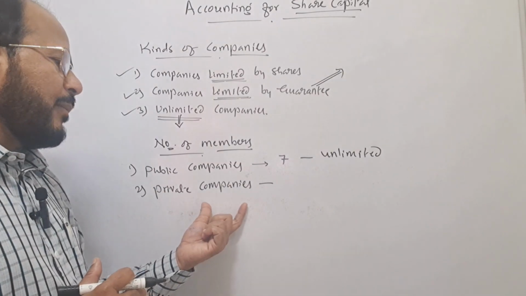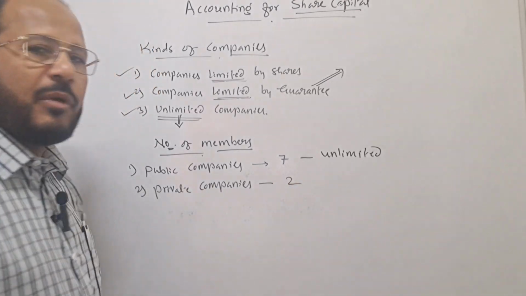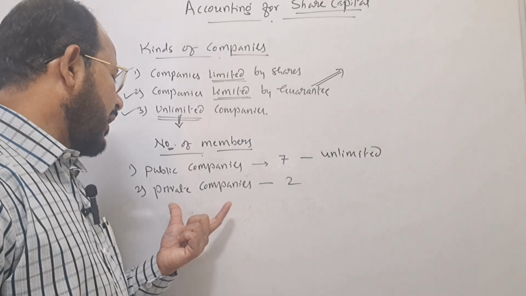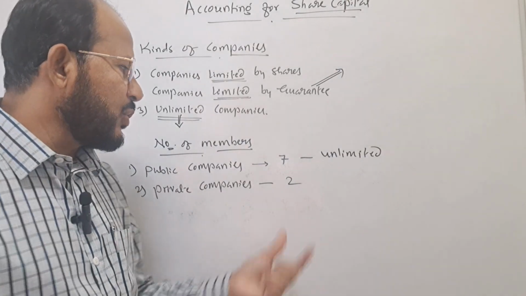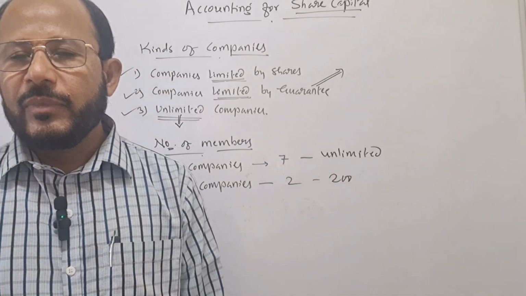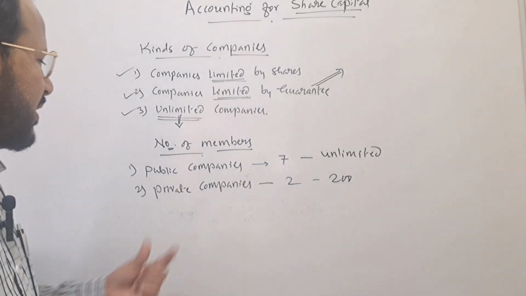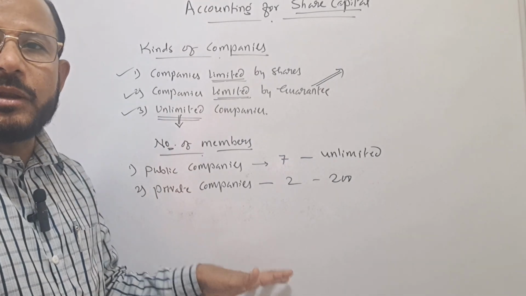Next one is private company. In order to form a private company, minimum number of members required is 2 and maximum is fixed, that is 200 as per the Companies Act of 2013. Next one is, private company restricts the transferability of the shares.